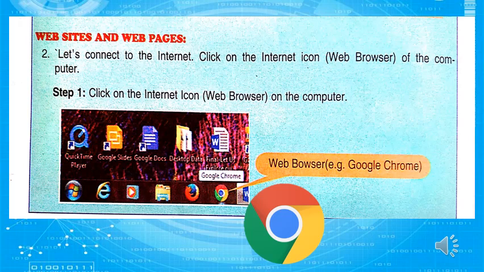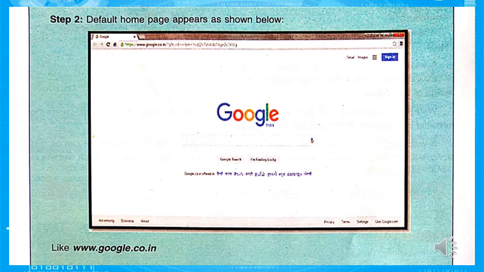Okay, let's connect to the internet. Click on the internet icon, which is Google Chrome, on our screen. I will show you. Okay, step one: we click on the internet icon, that is the web browser on our computer. When we click on the web browser, that is Google Chrome, we see the following screen, our Windows screen. Okay, this is the default home page of this web browser.